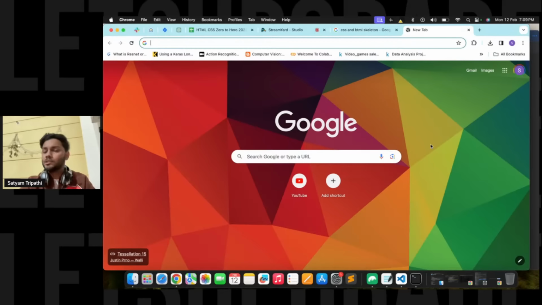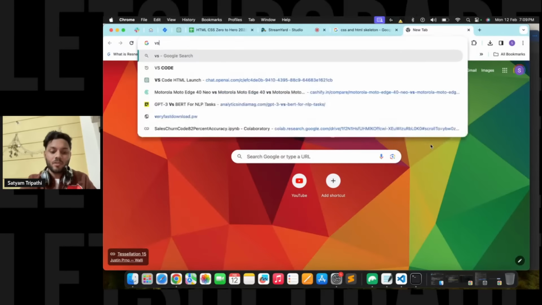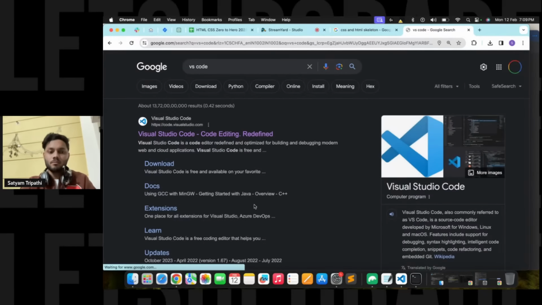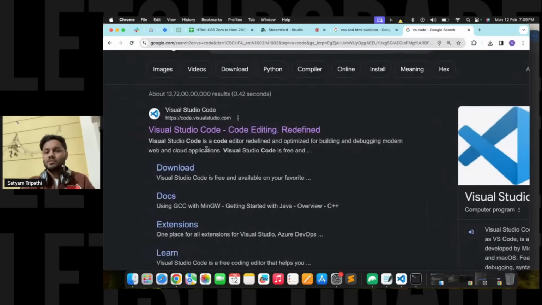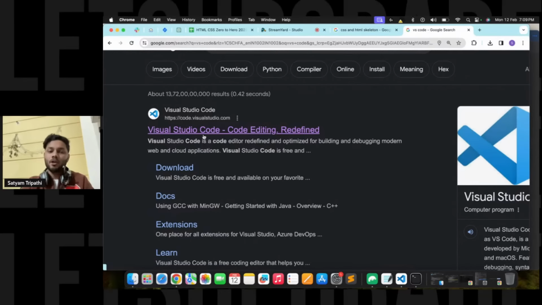So let's just go on Google and you just have to write VS Code. You'll be able to see this one, the official website of VS Code, and you just click over here.